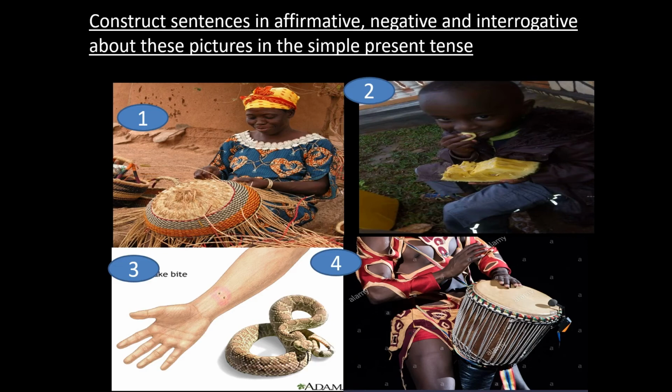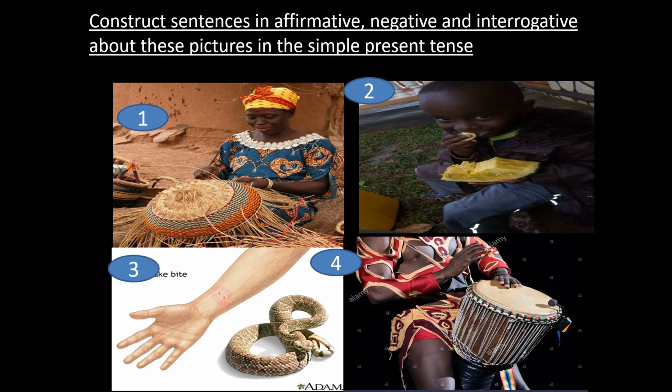Then in interrogative, we are going to say, does a woman weave a basket? Then in negative, we are going to say, the woman does not weave a basket.